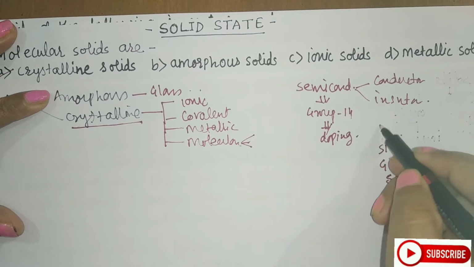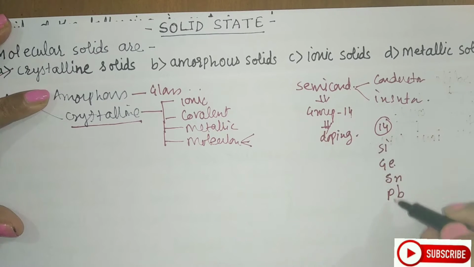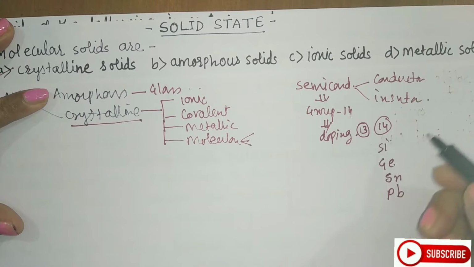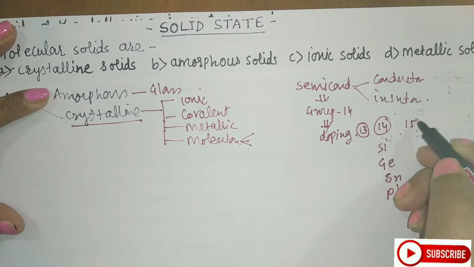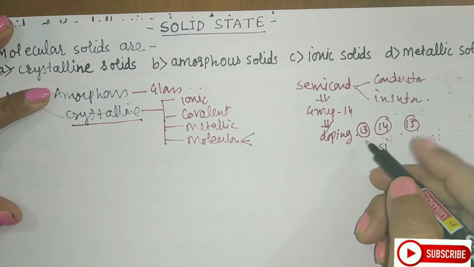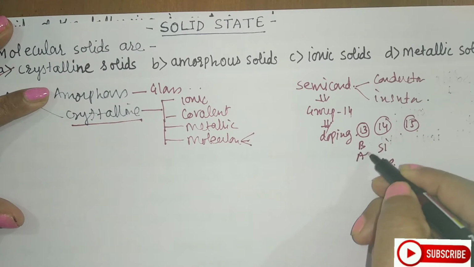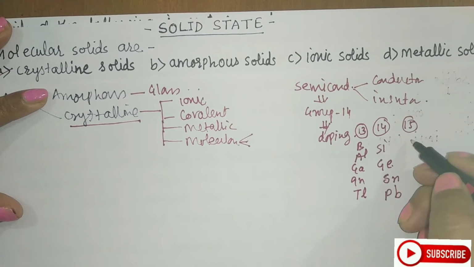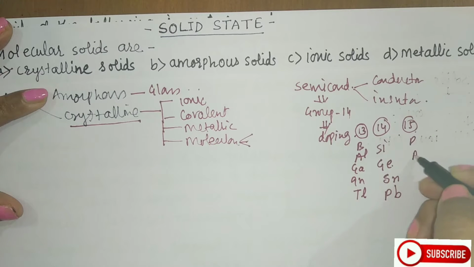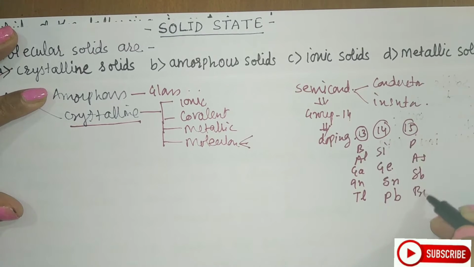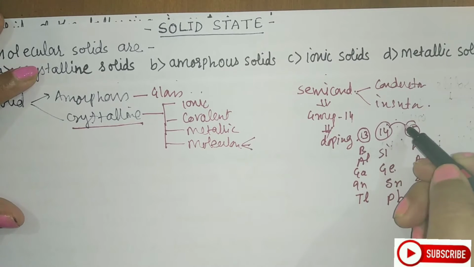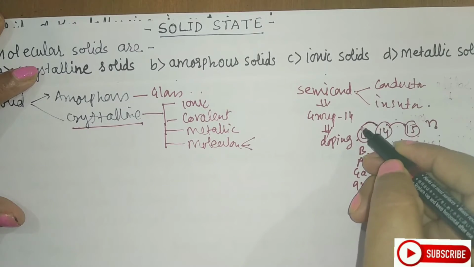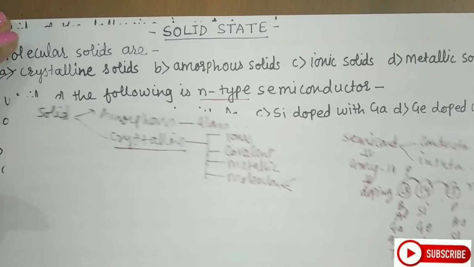Those are the 14 group elements whose conductivity can be increased by doping electron deficient, means 13 group impurities, or electron rich, means 15th group impurities. 13 group impurities like boron, aluminium, gallium, indium or thallium, or electron rich like phosphorus, arsenic, antimony or bismuth. When it is electron rich, you call it N-type semiconductor. When it is electron deficient, you call it P-type semiconductor.